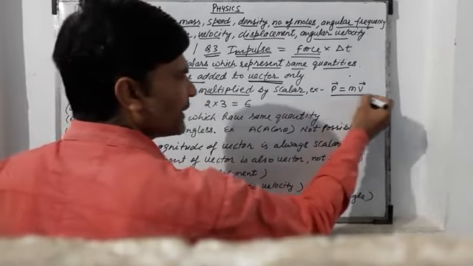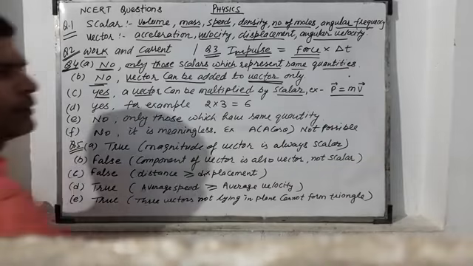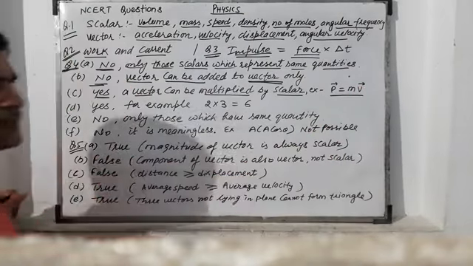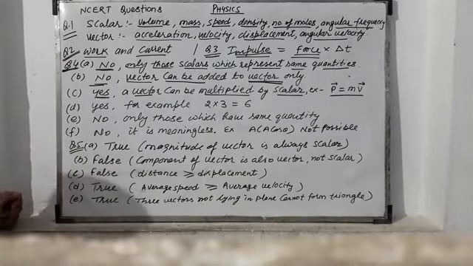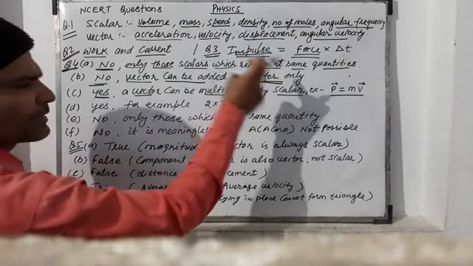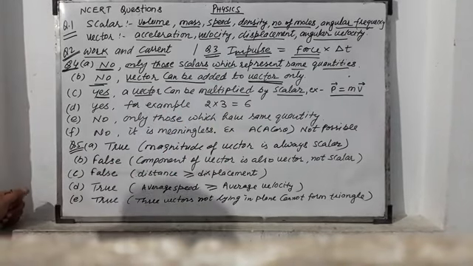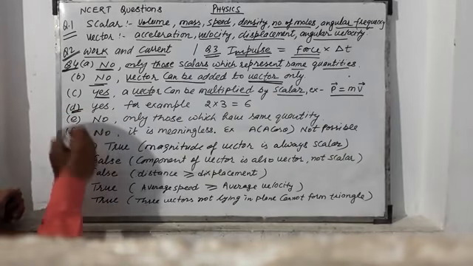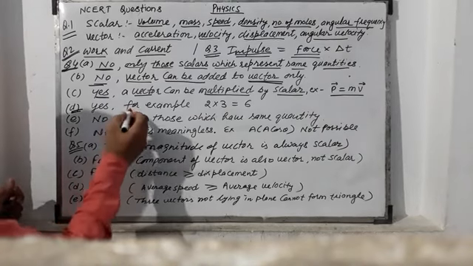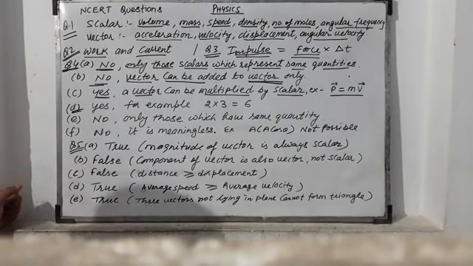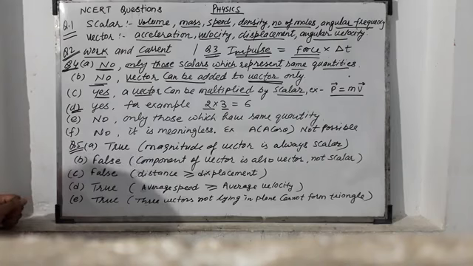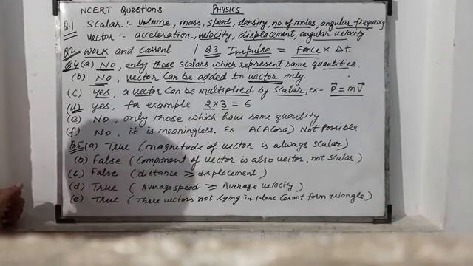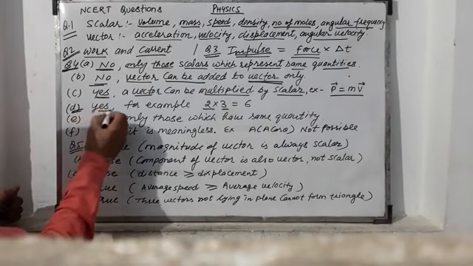For example, P is equal to mv. Velocity is a vector and multiplied by a scalar, that is mass, we get momentum, which is a vector quantity. So, a vector can be multiplied by a scalar. Got it? Next statement. A scalar can be multiplied by a scalar. Yes, of course. 2 and 3 are numbers. Both are scalar and both can be multiplied. So, the answer is yes.